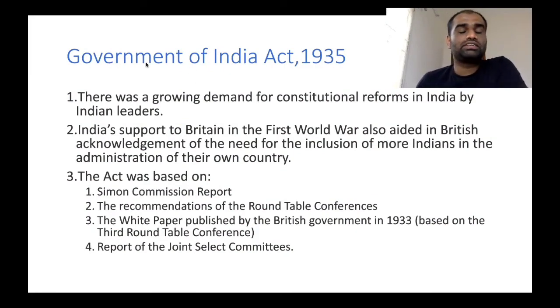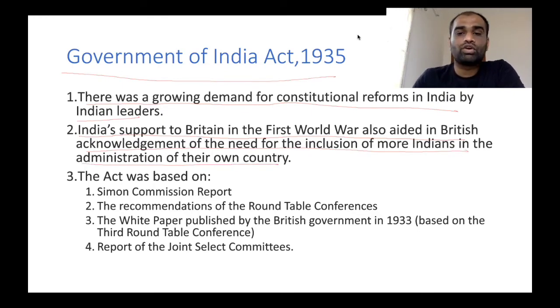Now, after the passing of the Government of India Act 1919, the Government of India Act of 1935 was passed by the British Parliament. Now, what are the reasons why this particular act was passed? We will look into that in this slide. Now, there was a growing demand for constitutional reforms in India by Indian leaders. This is obvious. Now, the next one is India's support in Britain's First World War, which also aided in the British acknowledgement of the need for inclusion of more Indians in the administration of their own country. One of the reasons for the victory of Britain over Germany in the First World War was the inclusion of Indians in war efforts and also the approval given by Indian national leaders.